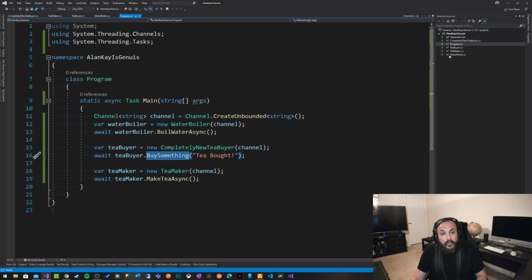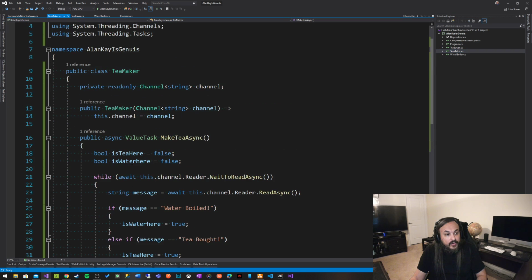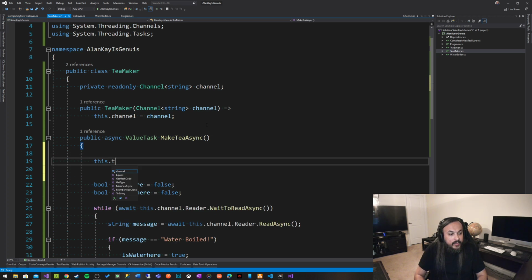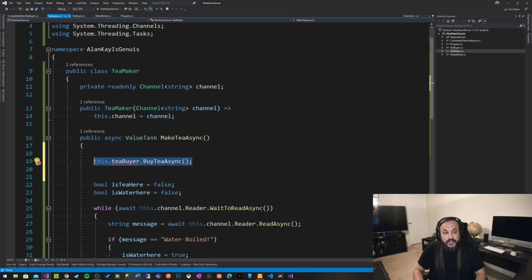And now you have to go into your T maker and write something crazy here like this.T buyer.buyTAsync. And then when you change your T buyer, you have to change that implementation and it touches every other class that you're working with. It's horrible, right?